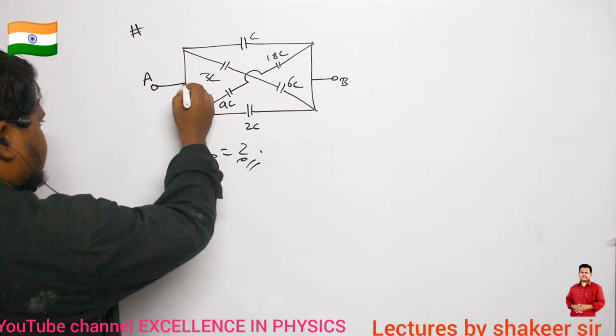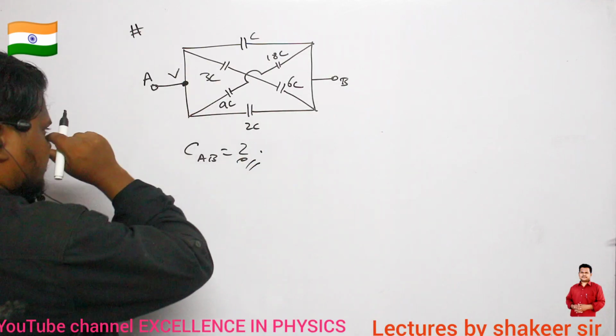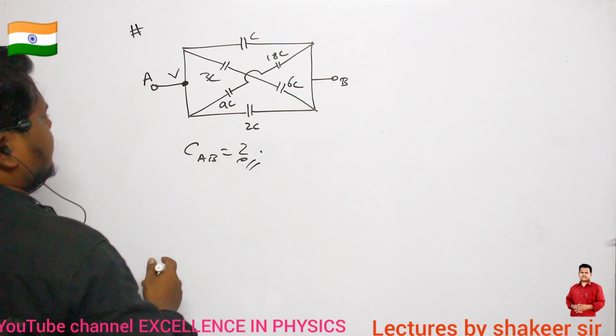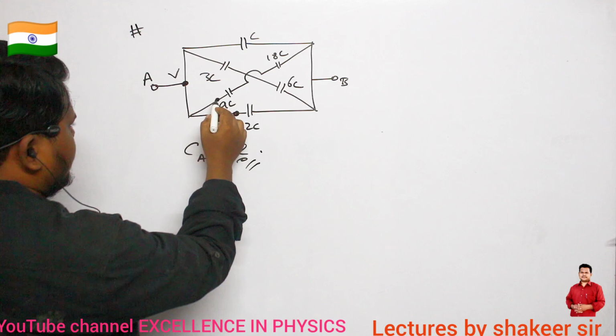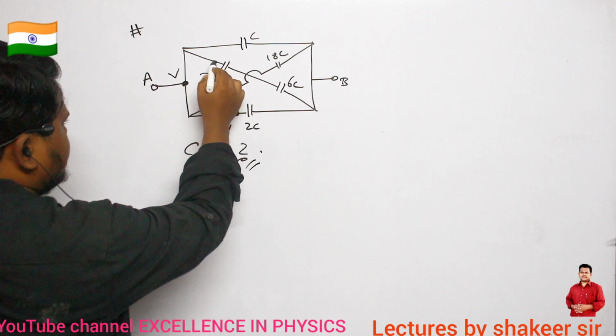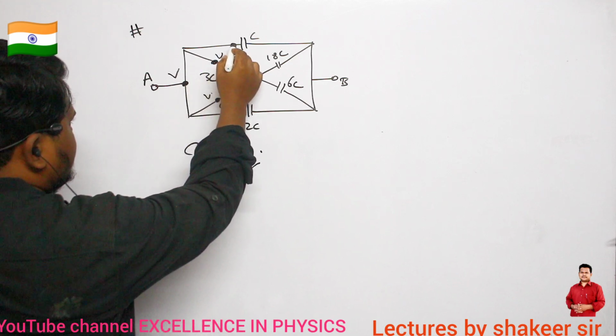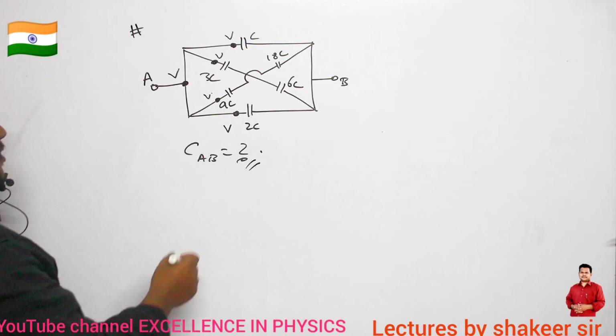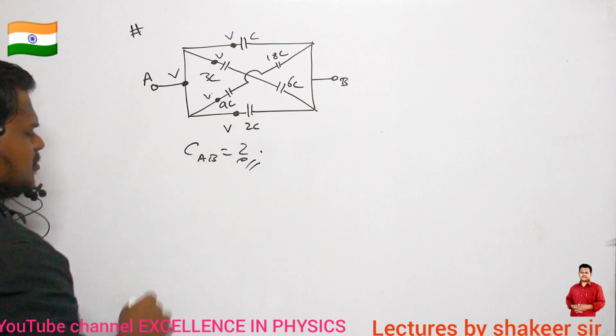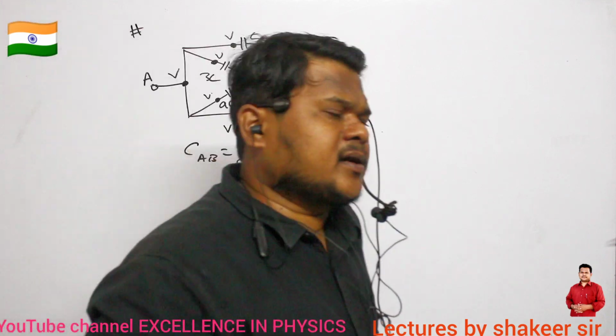So if I name this potential as potential V, then directly I can say this point is at a potential of V, this point is at a potential of V, this is at a potential of V, and this one is also at a potential of V. Okay? So definitely you can say 1, 2, 3, 4 plates are connected in parallel connection.